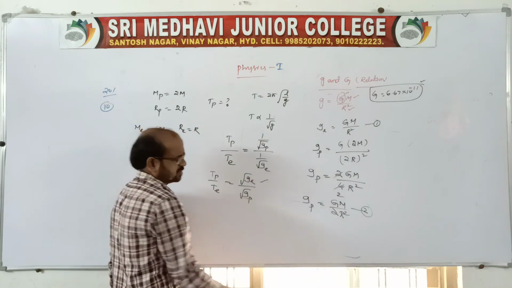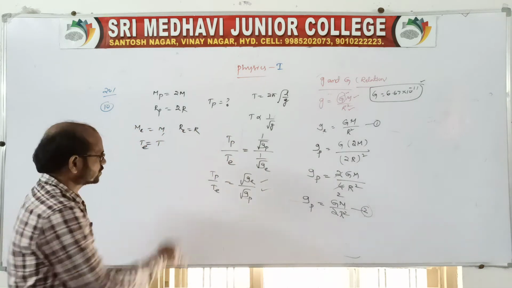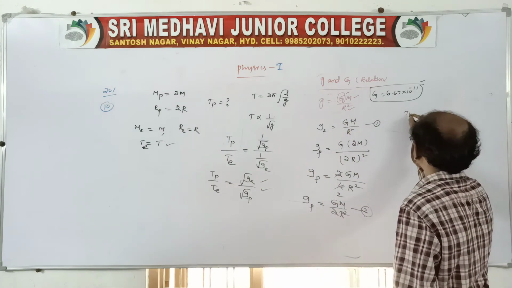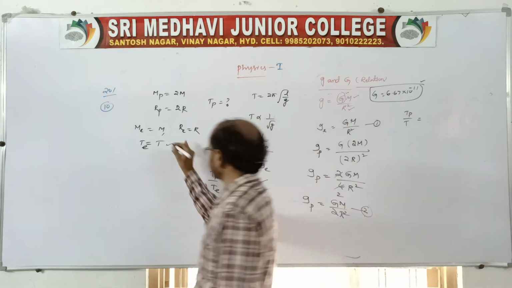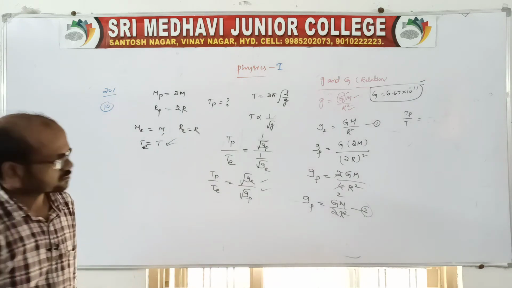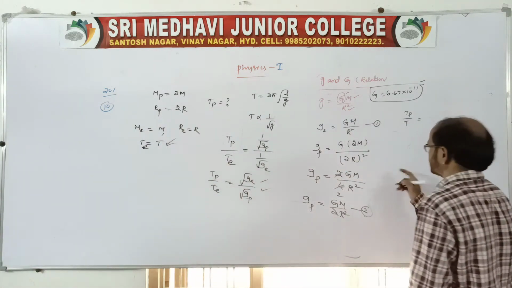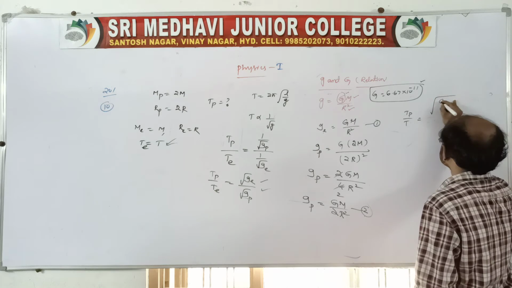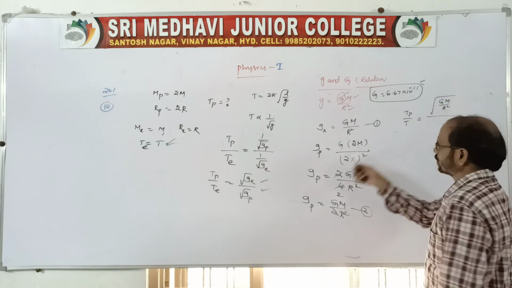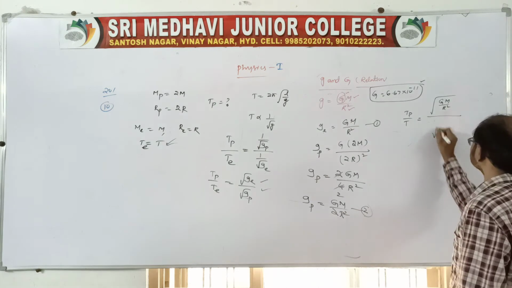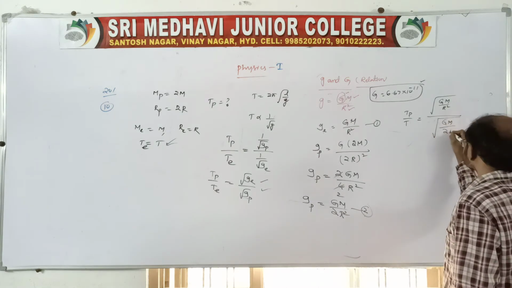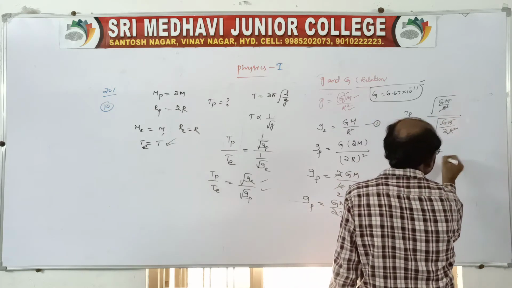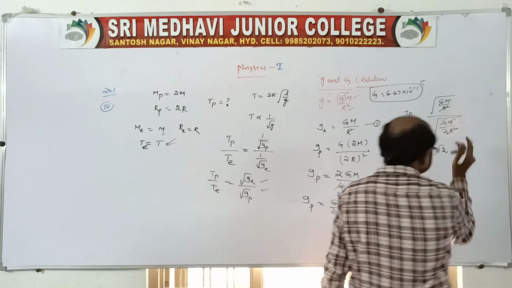g_E we know, you write here. g_P we know, write here. And also T_E we know, T. Therefore you substitute all these in the equation. T_P by T, because on the earth the time period is given. g_E is directly this one. So root over GM by R squared by root over GM by 2R squared. You cancel the similar terms. T_P by T is equal to root 2.